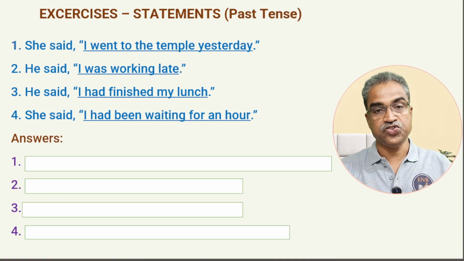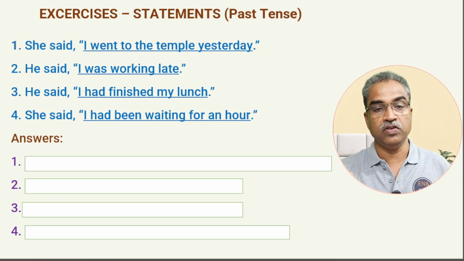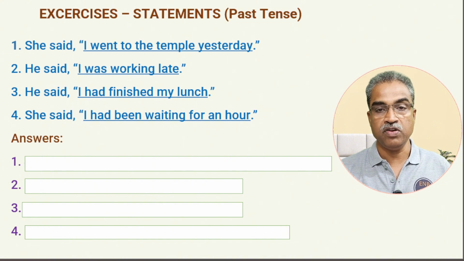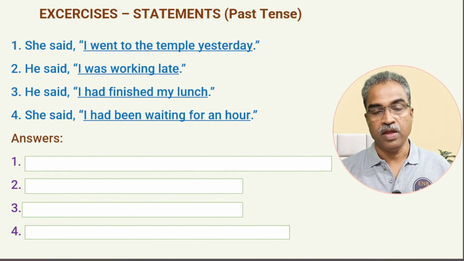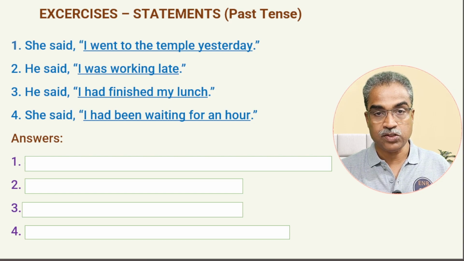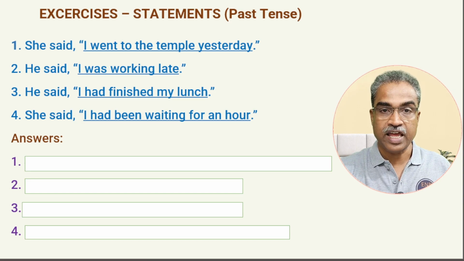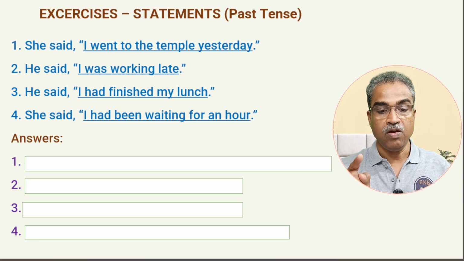First and foremost, we need to watch for the reporting verb. Which is the reporting verb here? Said. Now, is the reporting verb said in the past tense? Yes. If the reporting verb is in the past tense, the tense of the direct speech changes into its corresponding past tense. So which is the direct speech here? I went to the temple yesterday.